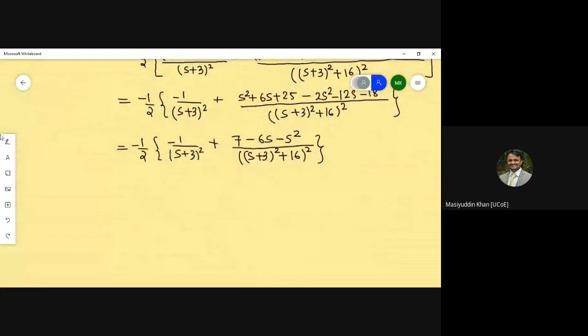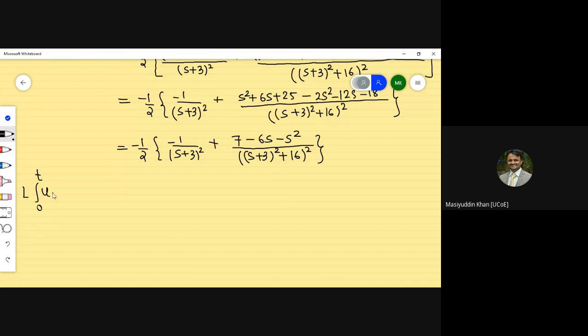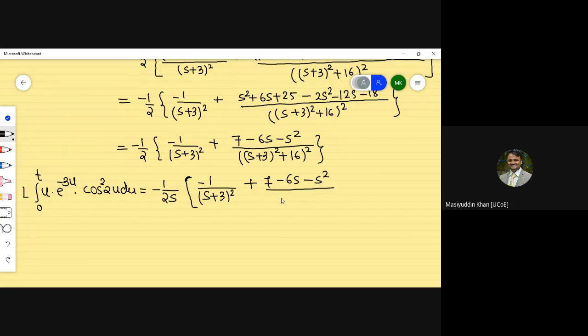So if it is integral 0 to t, our work is the Laplace transform of integral 0 to t of u into e raised to minus 3u into cos square of 2u into du, that is equal to minus 1 by 2s minus 1 by s plus 3 the whole square plus 7 minus 6s minus s square upon s plus 3 the whole square plus 16 raised to power 2 times. And this is our final result.